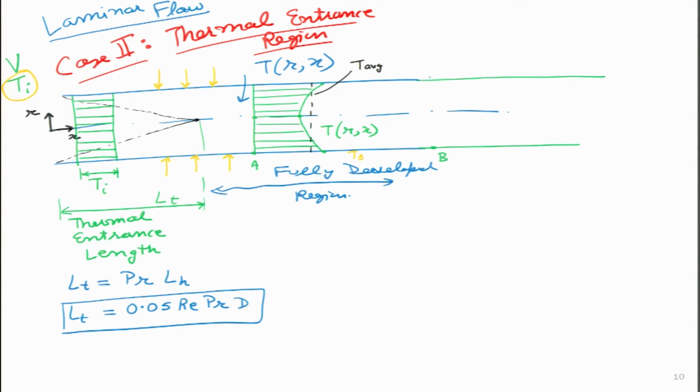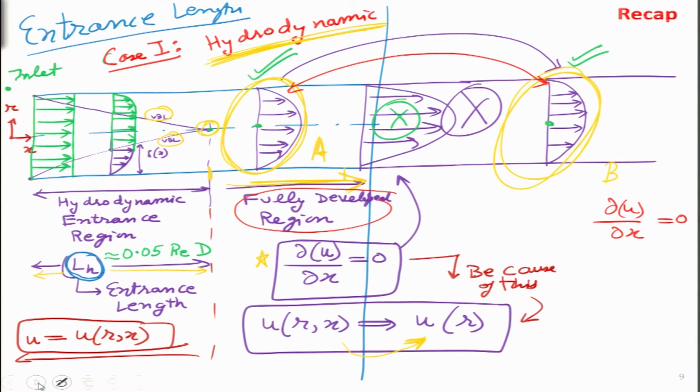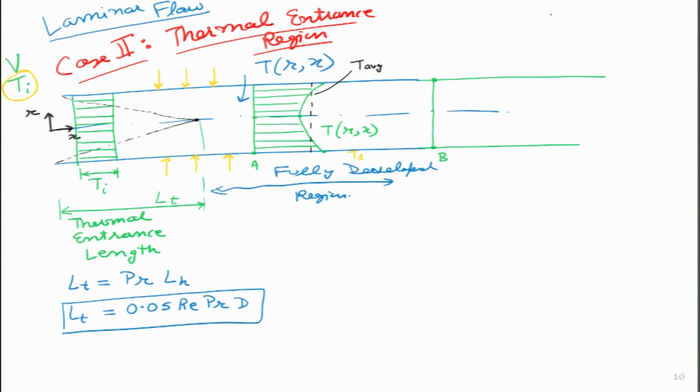Now, what will the temperature profile at point B look like? If we remember from our earlier analysis for velocity profile, let us go back one slide. In the velocity profile, we were saying that once the flow is fully developed, then the velocity profile has to remain exactly the same. So, there is no difference between these A and B velocity profiles, both are parabolic profiles and exactly the same. That is why we could say del u by del x turns out to be 0. It is only a function of r. Over here, we cannot have del T by del x equal to 0.